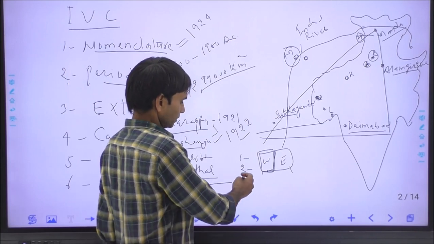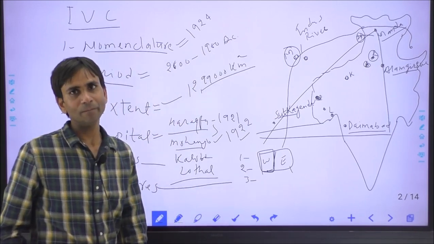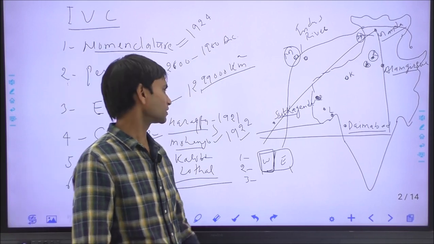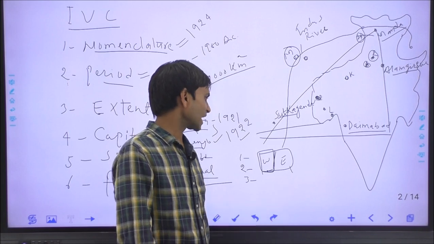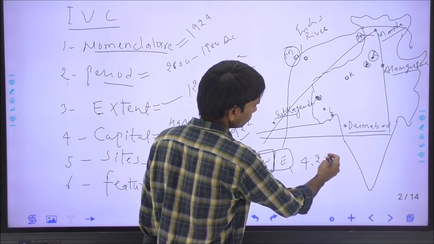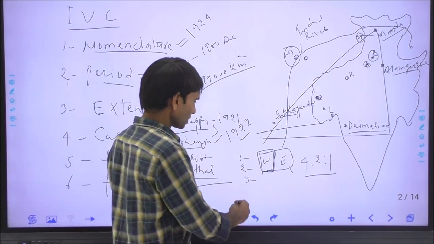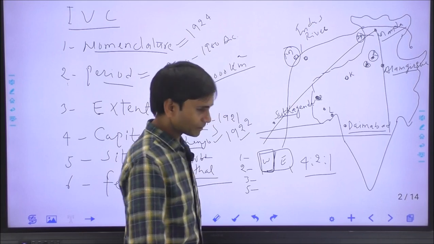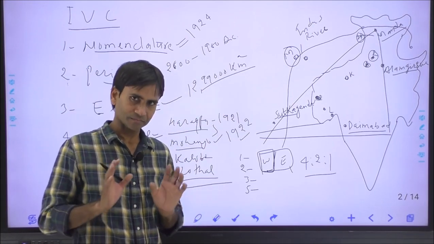And the next feature is that the civilization mainly used bricks rather than stones for buildings, and the standard size of bricks was 4:2:1. The Indus people were literate, they had a well developed script, however it has not been deciphered yet.